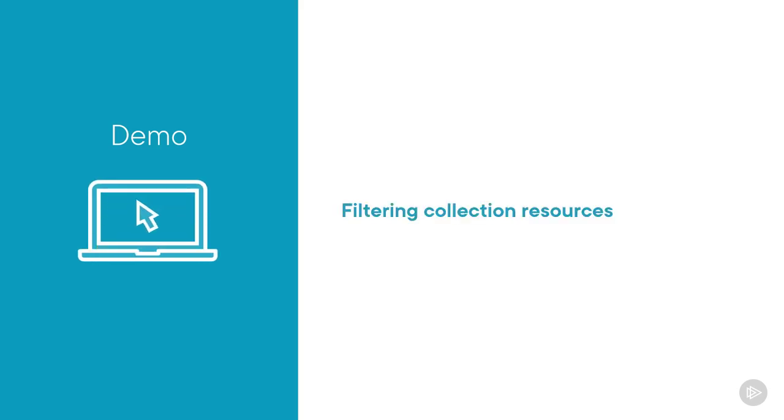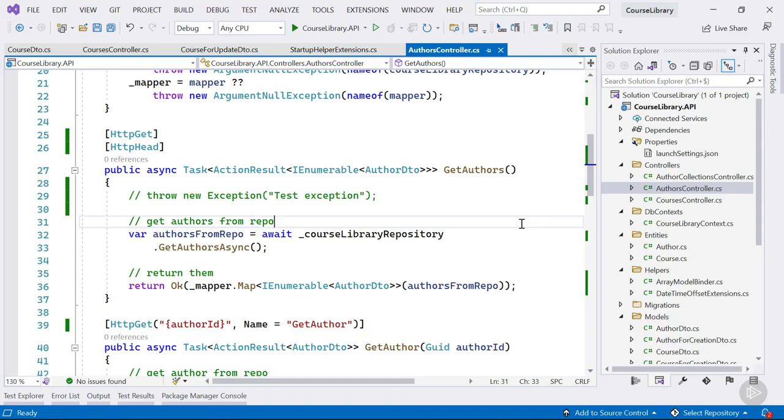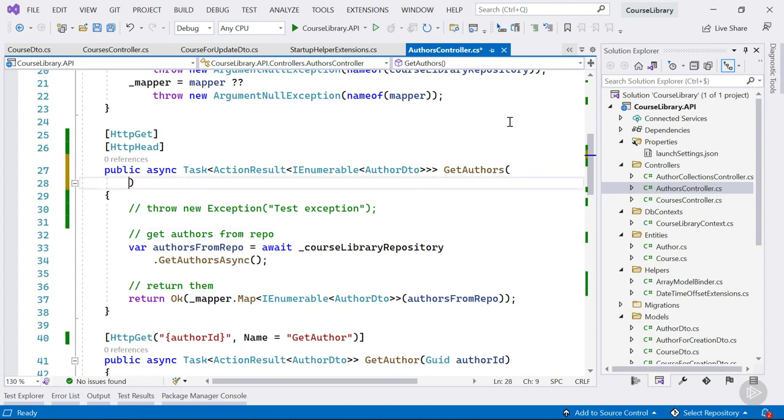In this demo, we will implement a filter on main category when getting authors. The first thing to do is allow the consumer of the API to pass in a value for this category through the query string. So we add a string with name main category to the action parameter list.